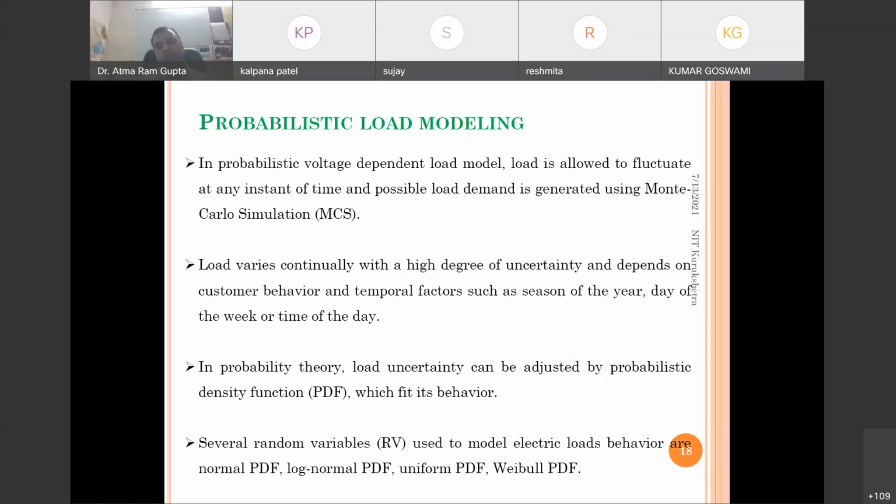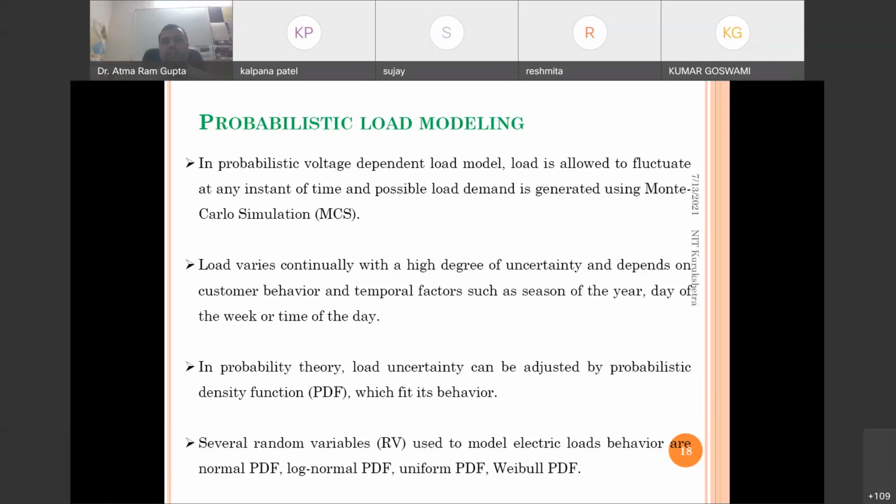So here also, say for example, in each node we have the data from the substation, and after that we can find the mean and the deviation of the data, and accordingly we can know what the probable data will be. In the probabilistic voltage dependent load model, load is allowed to fluctuate at any instant of time.